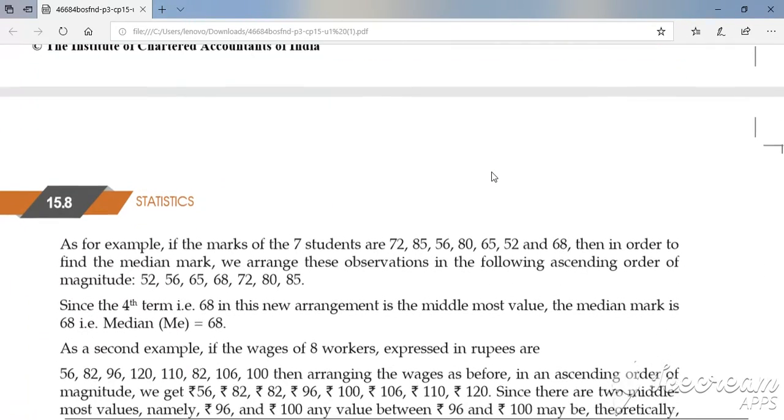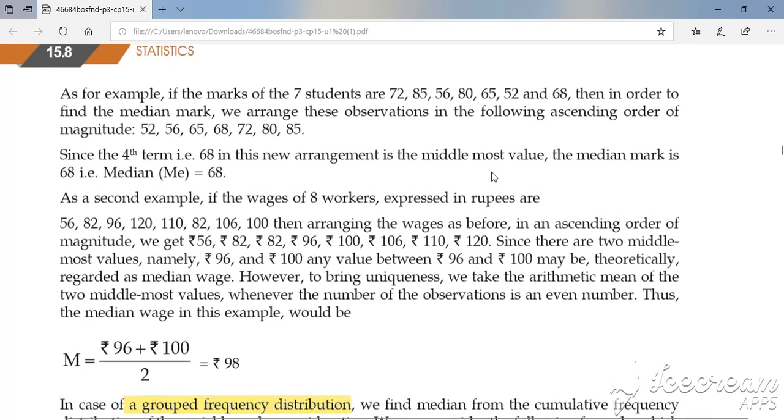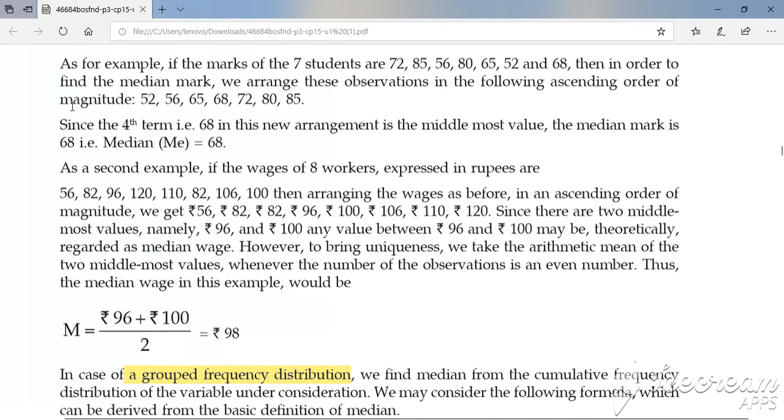Now come to this example. For example, if the marks of 7 students are 72, 85, 56, 80, 65, 52 and 68. These are the marks of 7 students. Then in order to find median, now there are 7 students. So what the median is?